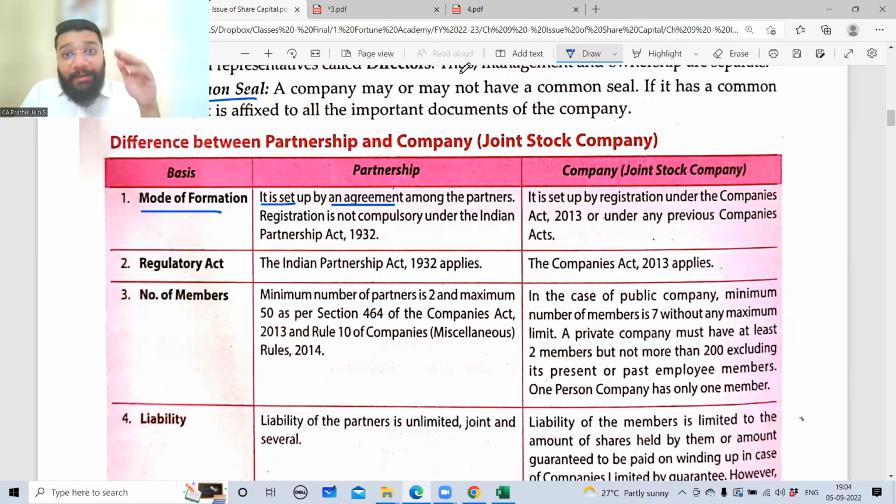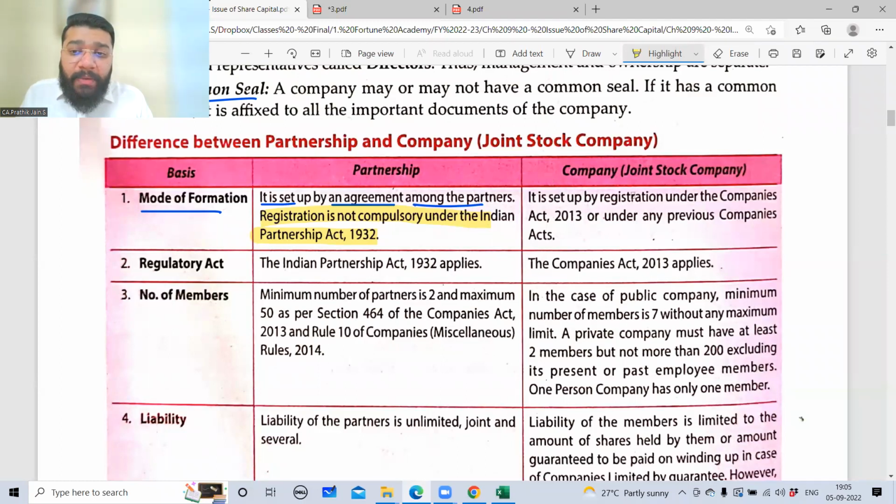Advised is having the partnership agreement in writing. And the written partnership agreement is called a partnership deed. It is set up by an agreement among the partners. Registration is not compulsory under the Indian Partnership Act, 1932. Please take a highlighter, highlight this point. Registration is not mandatory for a partnership concern.